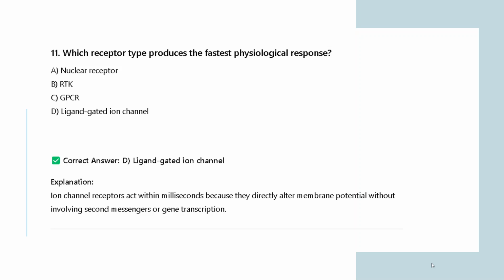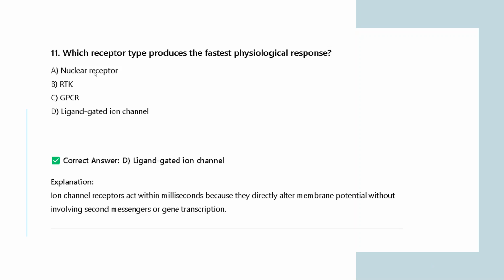So what happens with the nuclear receptor? First of all, the signal molecule will bind your receptor, right? It will then go to the nucleus, then it will bind to the gene, then it will be transcribed, and then it will form the mRNA to form the new protein. So this is a tedious process, right?